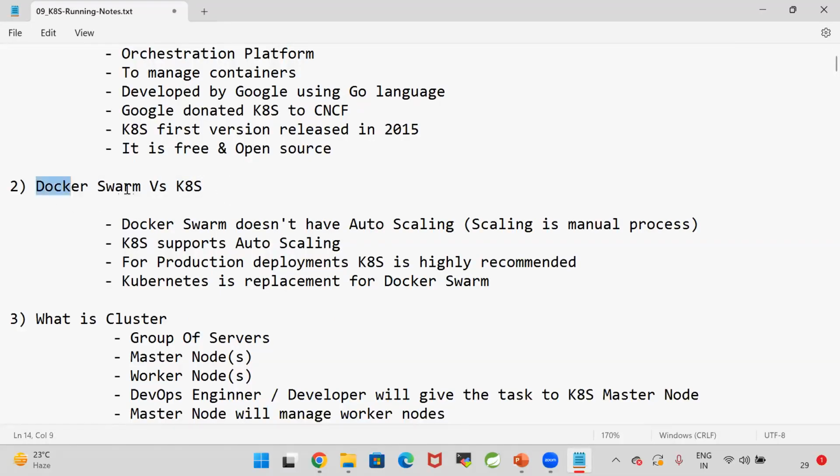Now, what are the differences between Docker Swarm and Kubernetes? Docker Swarm is also an orchestration platform. Kubernetes is also an orchestration platform. But what are the differences? Docker Swarm does not support auto scaling. Scaling is a manual process in Docker Swarm.